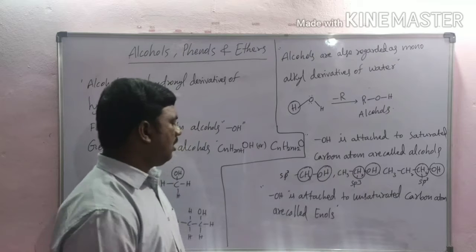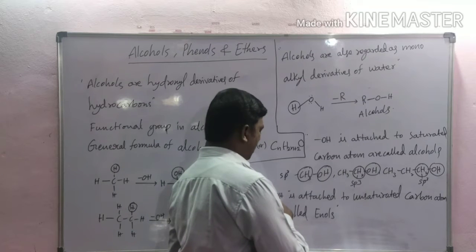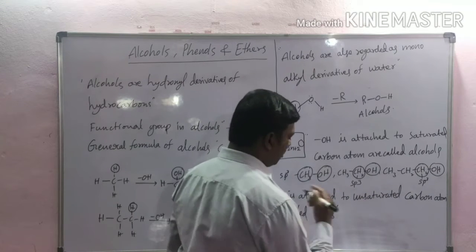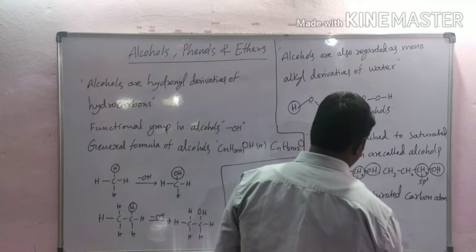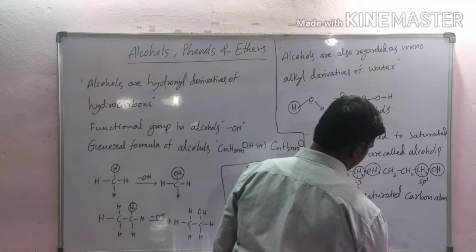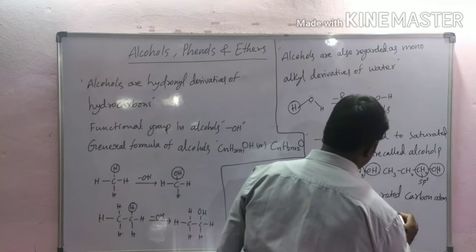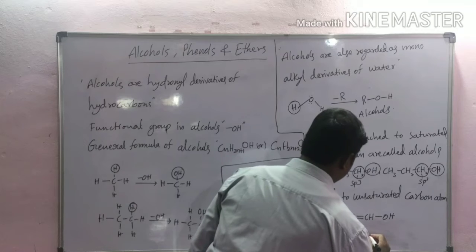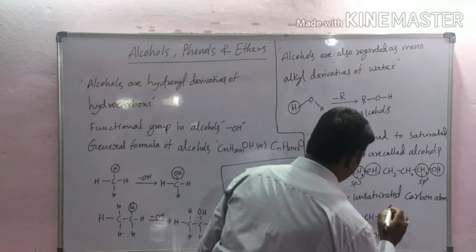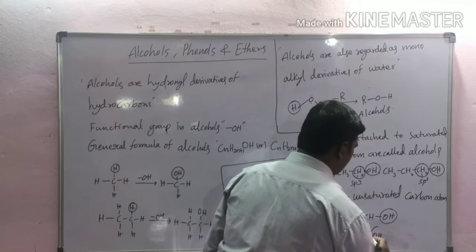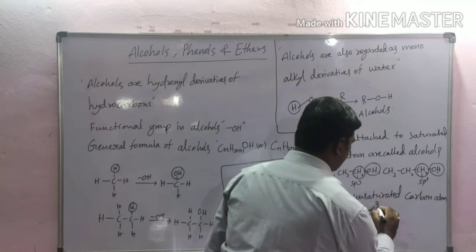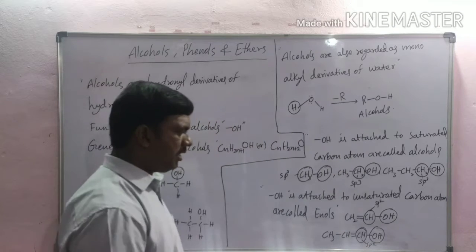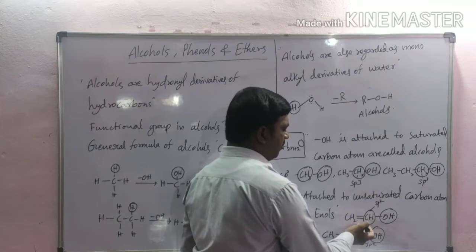In these compounds, a hydroxyl group attached to an unsaturated carbon atom is called an enol. For example, CH2=CHOH and CH3CH=CHOH. Here in these two compounds, the hydroxyl group is attached to an sp2 hybridized carbon atom, or unsaturated carbon atom.